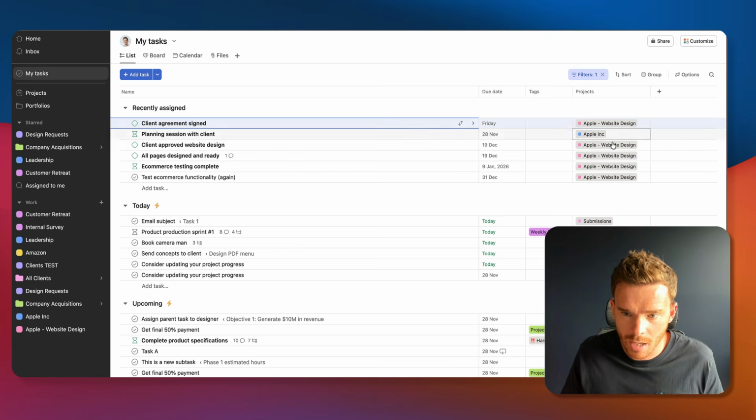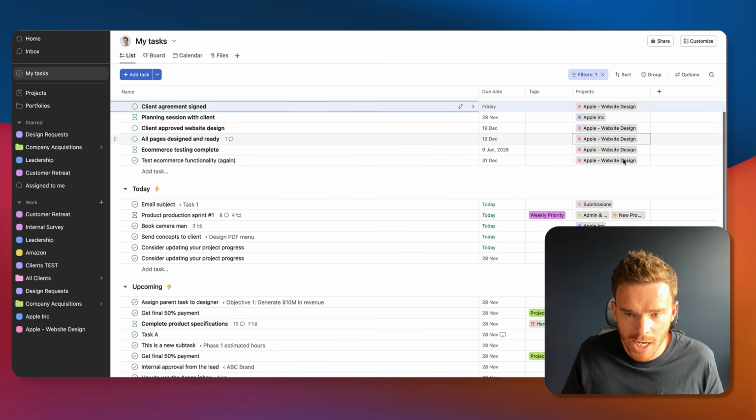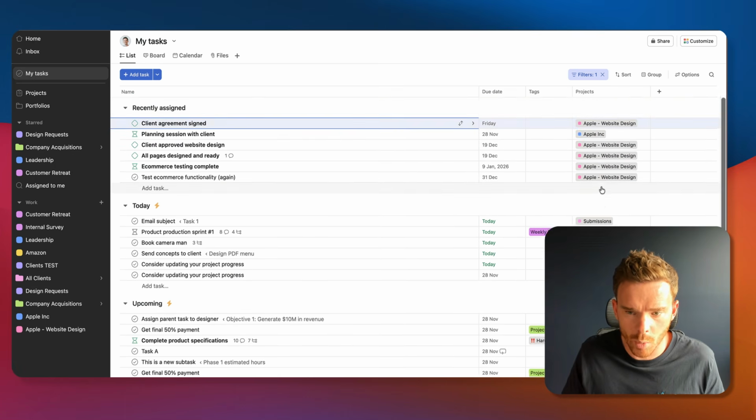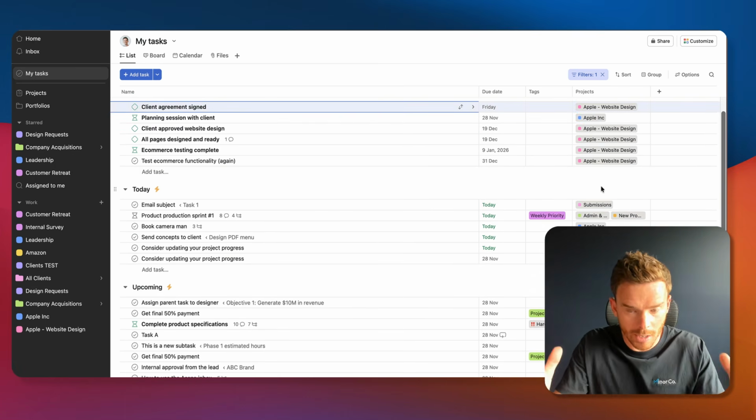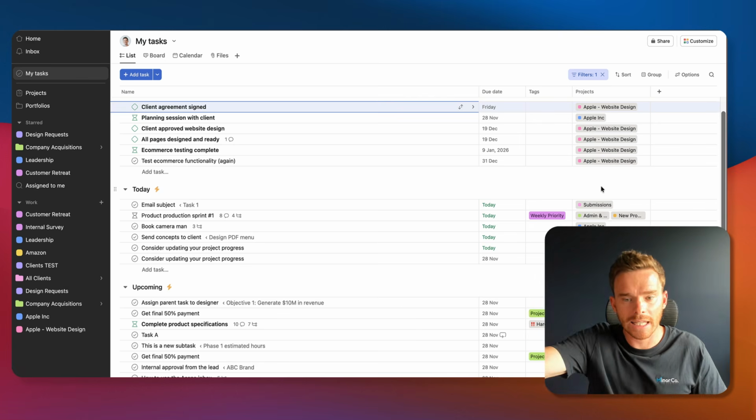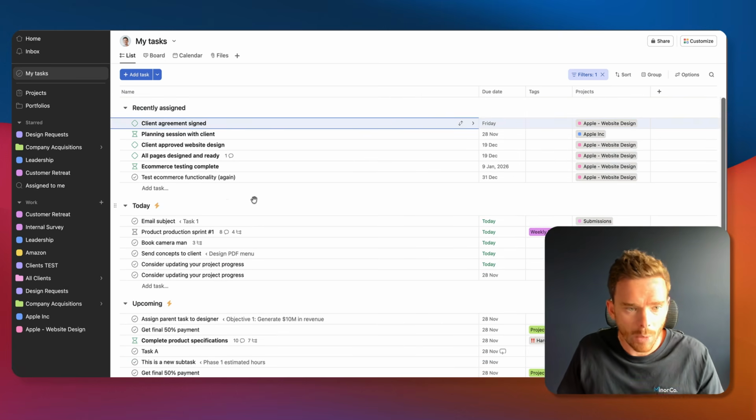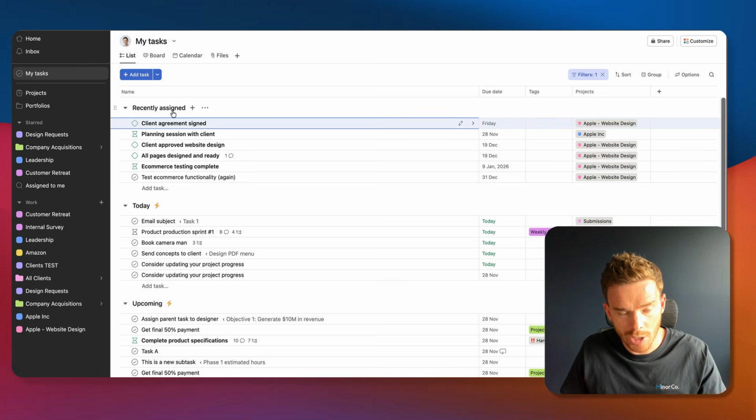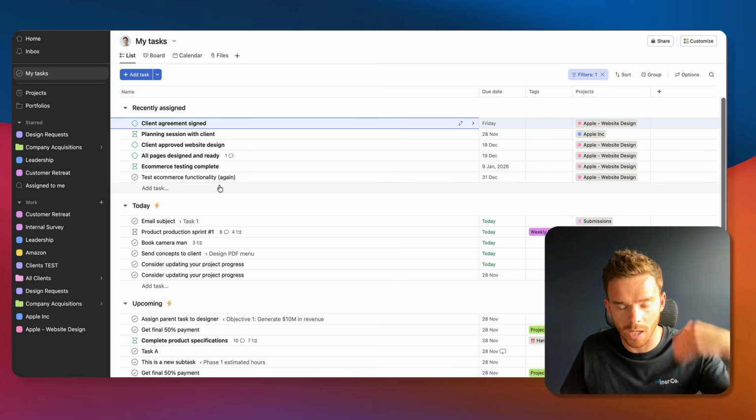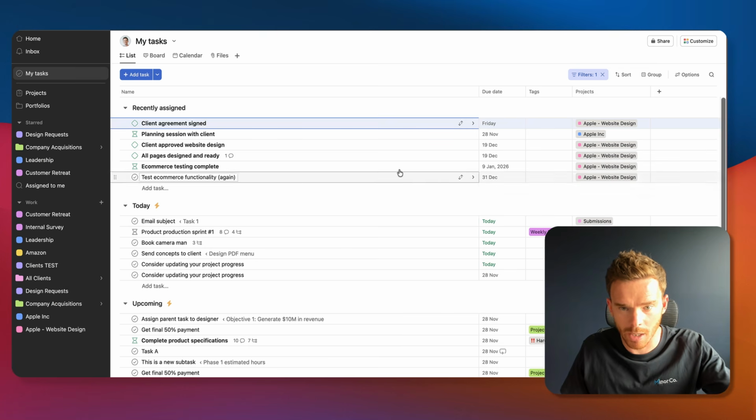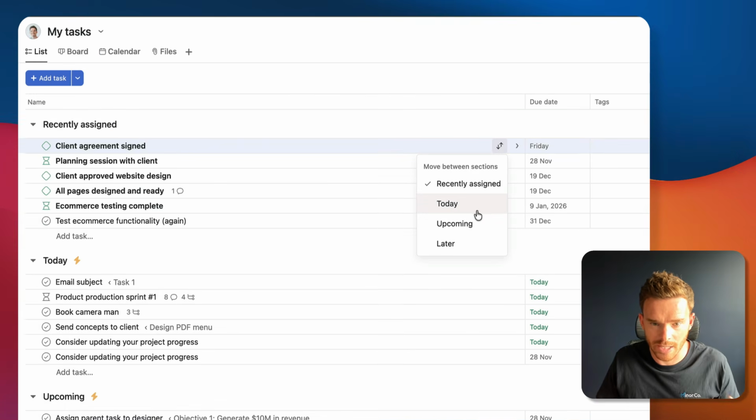So you can see I've got tasks in my Apple website design project and other various projects that I'm working on. So this is just one screen that I can look at rather than me having to click through each individual project to find my work. Now, I've organized my tasks with these sections. I've got recently assigned work that comes in here. I can have a look at that work and then I can sort them into my other sections.